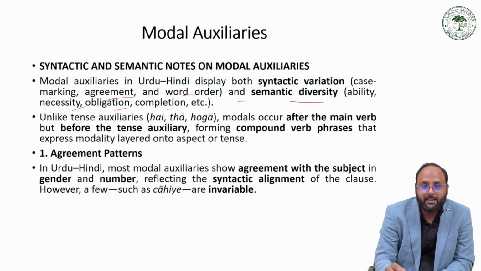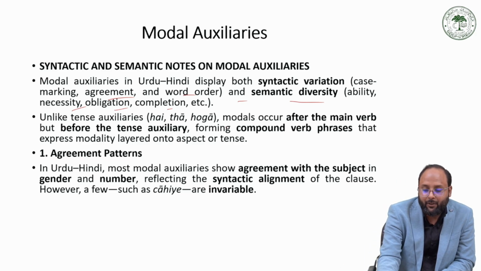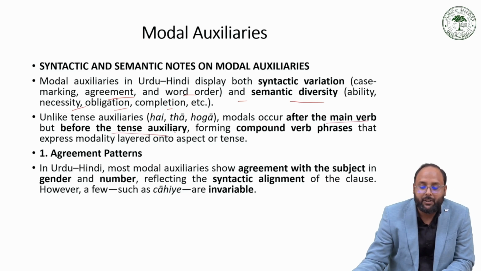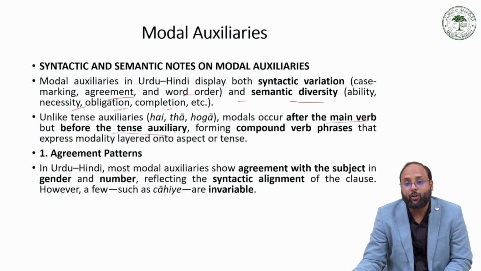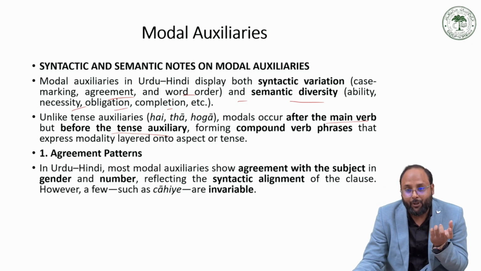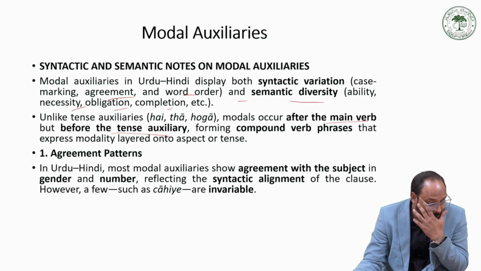Unlike the tense auxiliaries like hai, tha, and hoga, the modal occurs after the main verb and before the tense auxiliary, forming a compound verb phrase or complex predicate that expresses modality layered onto the aspect of the tense. Generally the tense auxiliary occurs after the main verb, and this modal auxiliary occurs after the main verb but before the tense auxiliary.